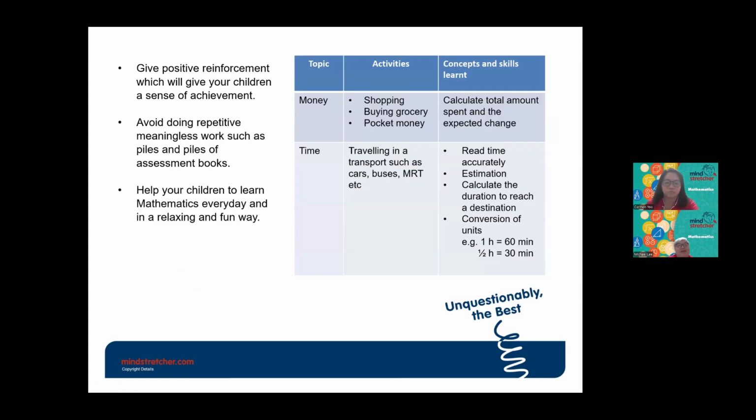Okay, next thing, give positive reinforcement to give your child a sense of achievement. Whenever your child did something that is correct, no matter how small it is, just give them some positive reinforcement.